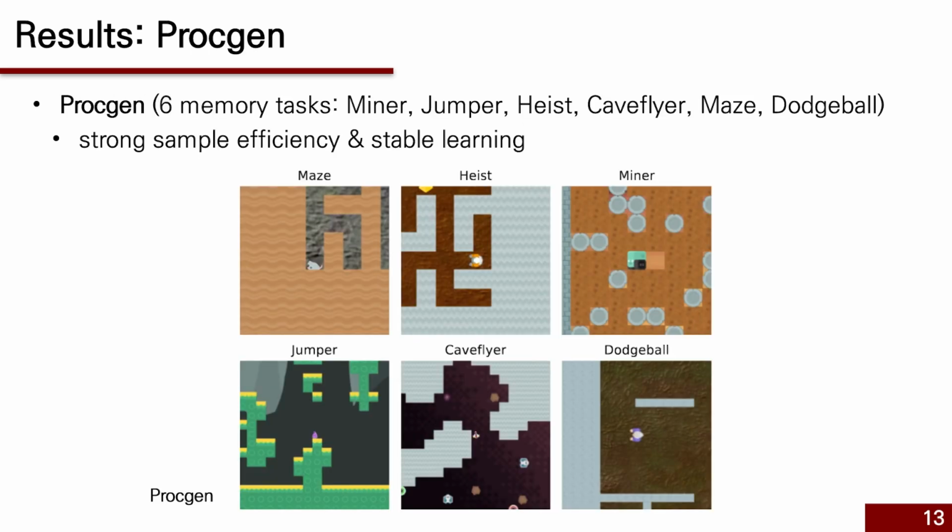Next, in ProcGen, a more visually diverse and procedurally generated benchmark, HELM shows significant improvement in sample efficiency and learning stability. In Miner and Jumper tasks, where you need to remember platform layouts, HELM reaches peak performance much faster than LSTM PPO. In Heist, which requires multi-step planning and object interaction, HELM's memory abstraction gives it a clear edge.